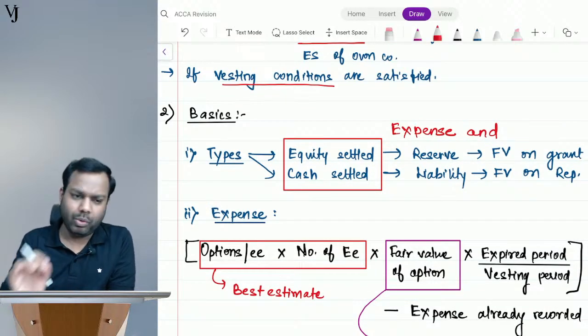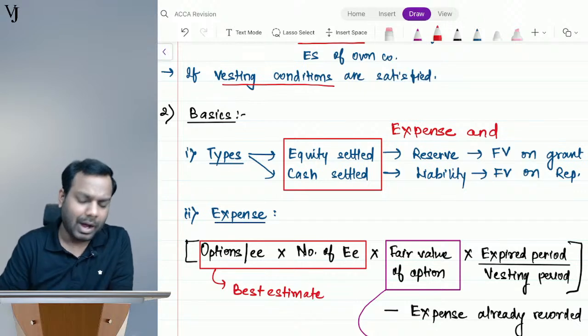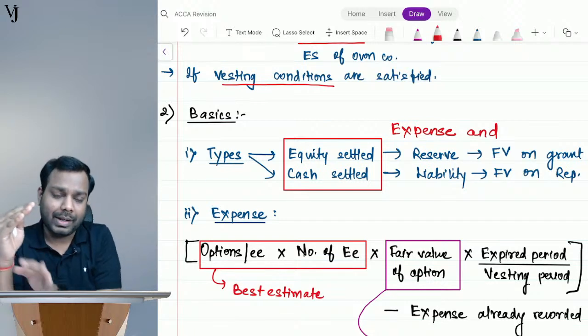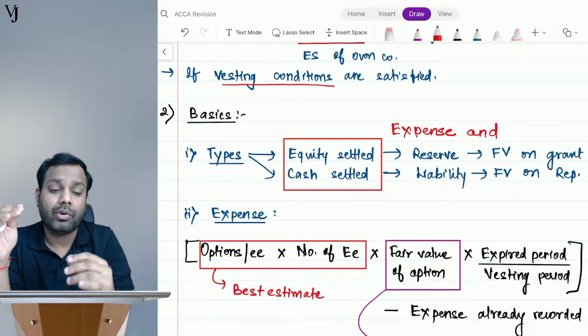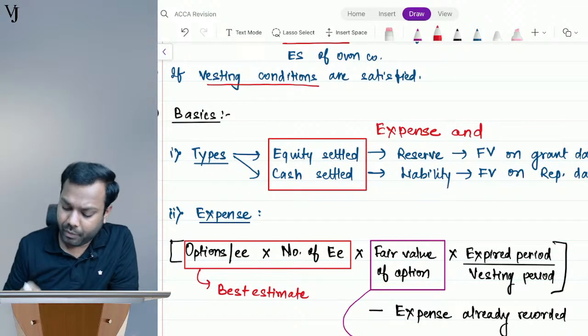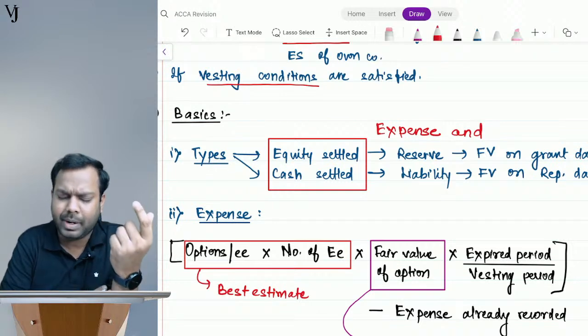Fixed for fixed test. Nutan, you are not required to do fixed for fixed test here, okay? I'm just trying to link it with that, so it's not exactly that, but I'm linking it so that you understand it easily, okay? Now, whenever it is a reserve, you know that it is again linked with the financial instruments, okay?